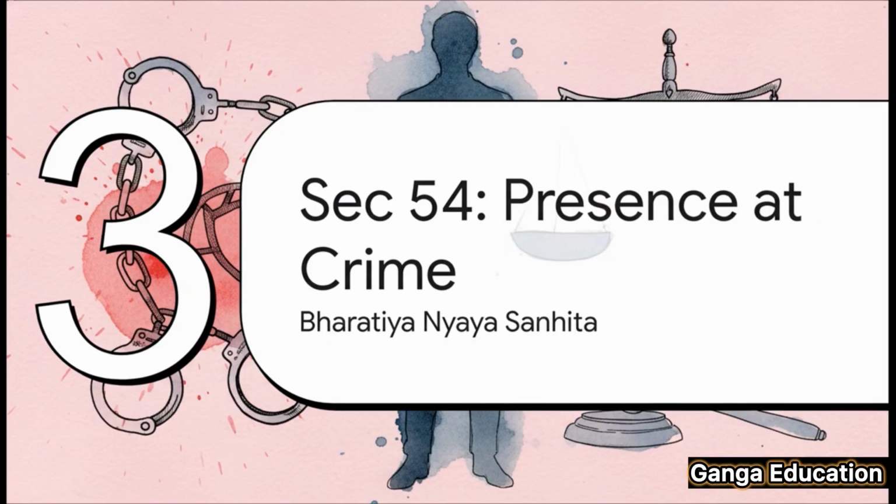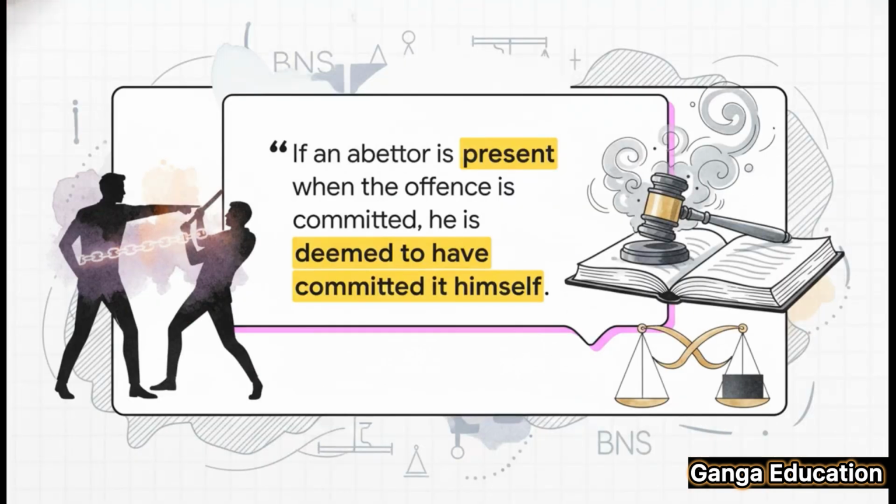Now we'll discuss Section 54 of the Bharatiya Nyaya Sanhita 2023. This section takes the abettor's liability to a whole new level based on one simple thing. Were they physically there when the crime went down? This provision is about as direct as it gets. It says, if someone abets a crime and then shows up to watch it happen, the law stops seeing them as just a helper. Legally, they are treated as if they committed the crime themselves. So their presence at the scene literally transforms their role from an accomplice into a principal offender.